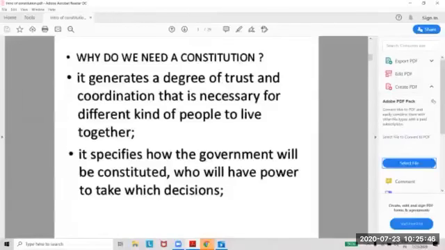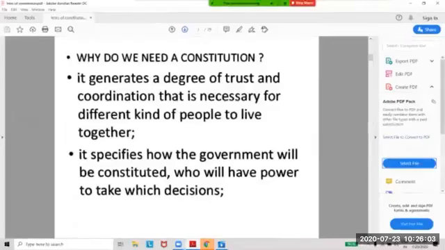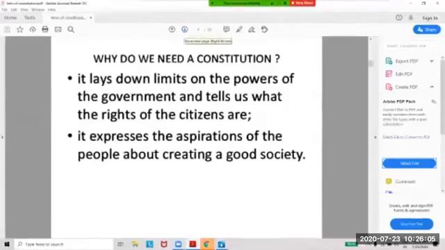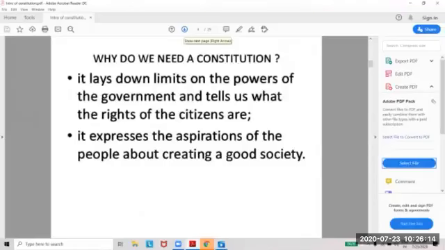Like in our country, people of different religions are living together. So we are all equal, and we build trust. It specifies how the government will be constituted, who will have the power to take decisions. It lays down limits of the powers. Yes, we have democracy and powers, but they should be limited. It also tells us what the rights of the citizens are. Yes, we should know our rights, and the government tells us our rights through the constitution.